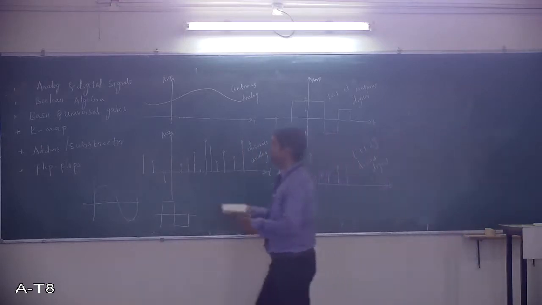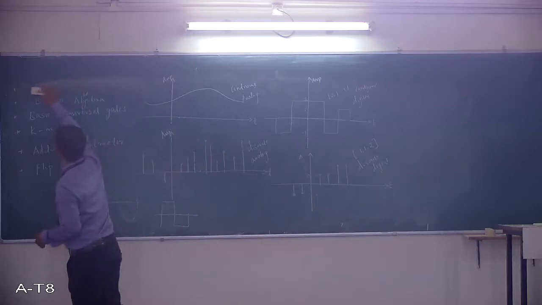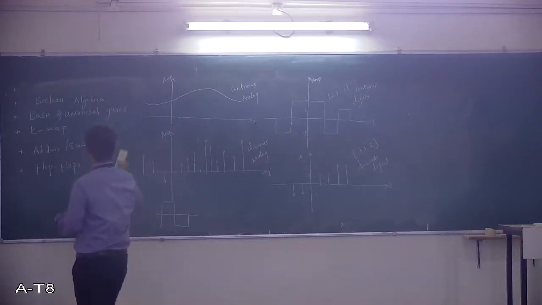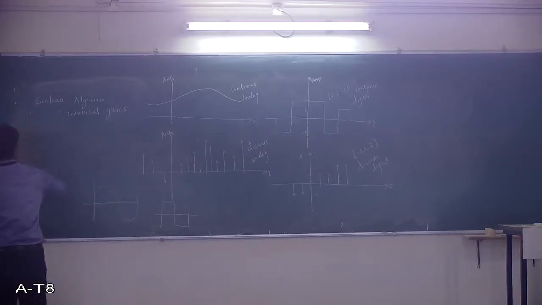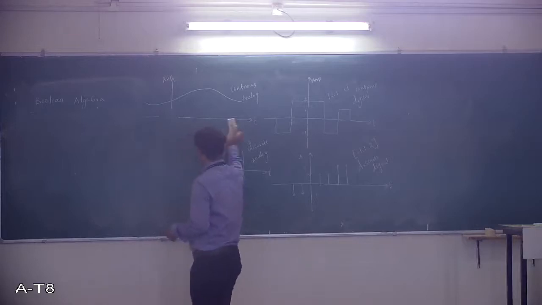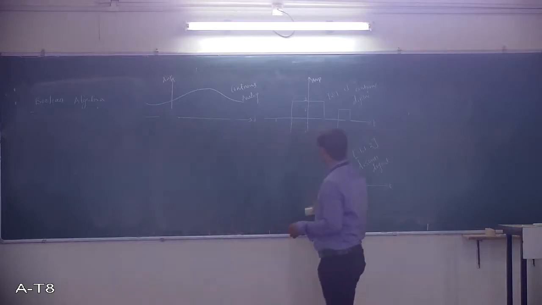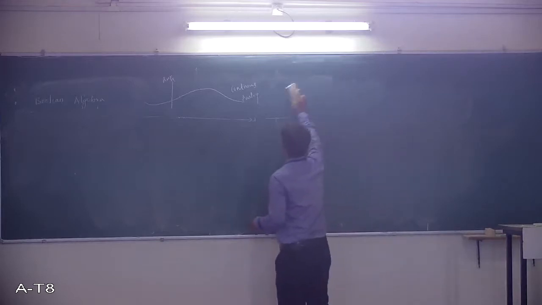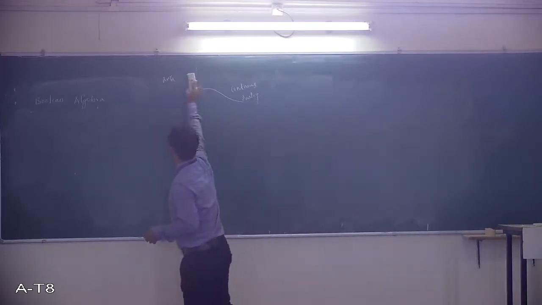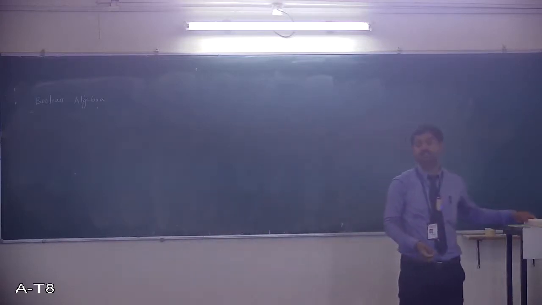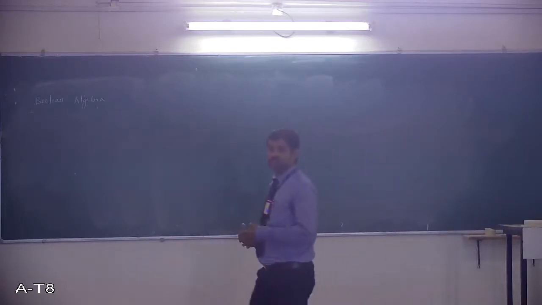Next I will move to the next topic, that is Boolean algebra. In Boolean algebra, it deals with digital systems, where we define some Boolean identities and De Morgan's theorem.